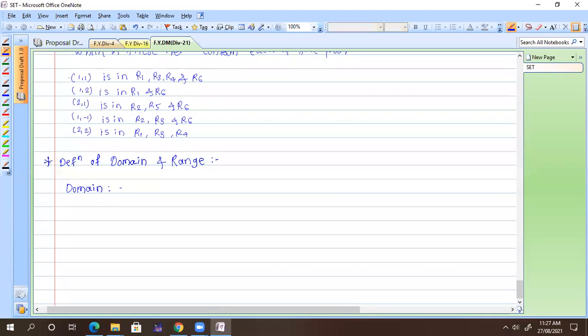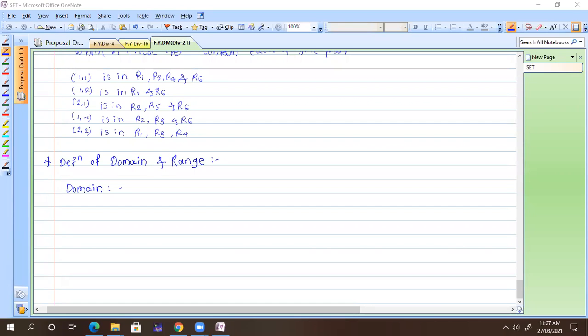Range is R1 to R6. No. Sir, domain is input and range is output. Yeah, absolutely, you are very close. But that is in terms of function, and I'm not defining function here. I'm talking only about relation.